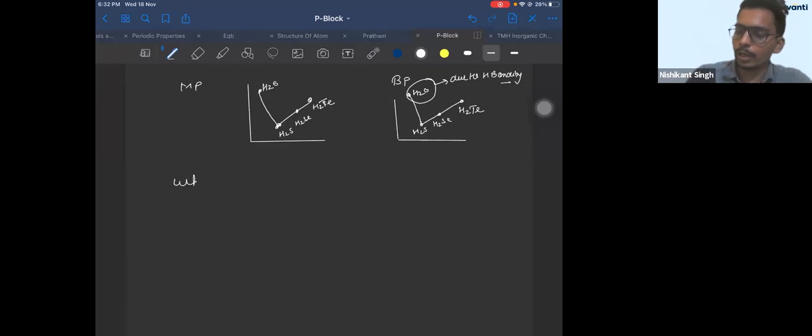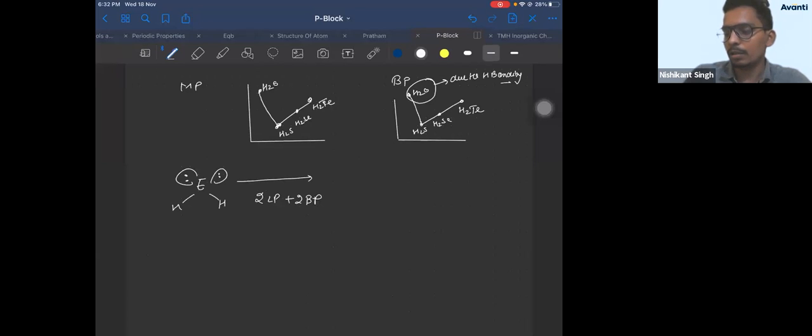If you talk about the geometry of H2O, there are two lone pairs and two bond pairs. So its hybridization is sp3. Right? If its hybridization is sp3, its geometry should be tetrahedral. What should be its shape according to VSEPR? Its shape should be bent or V shape.